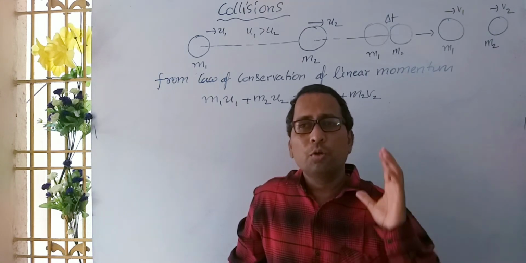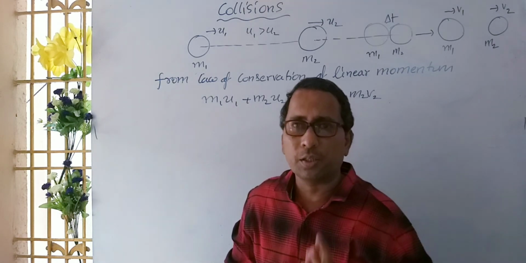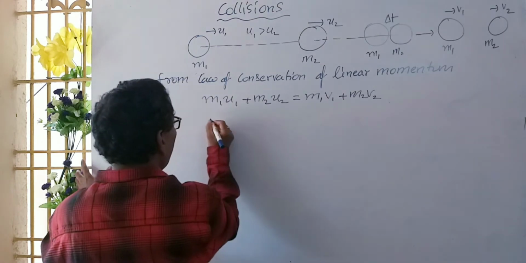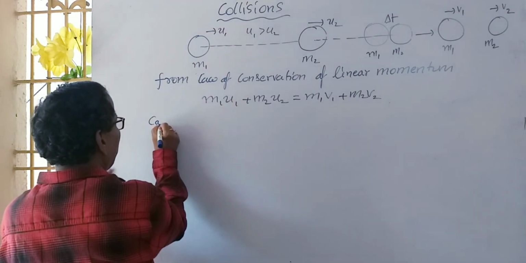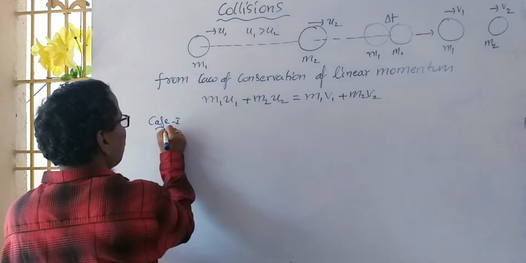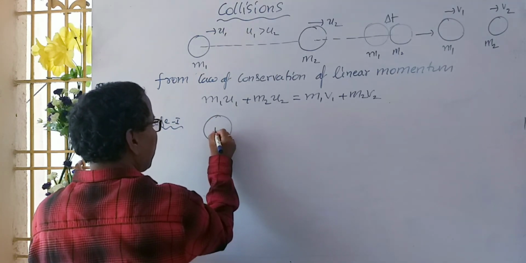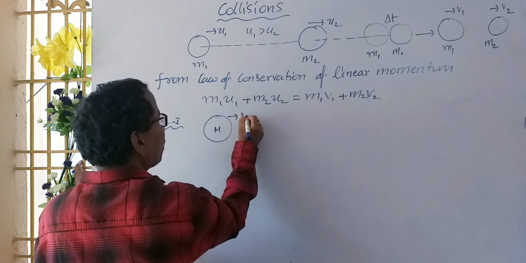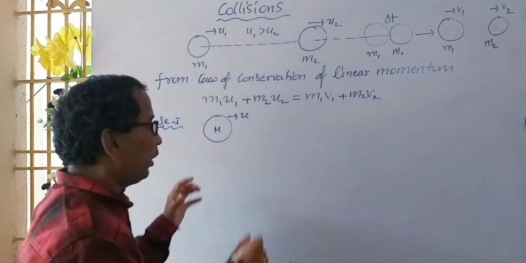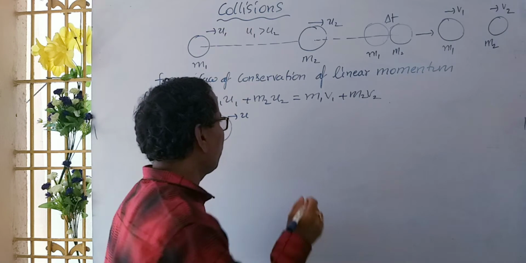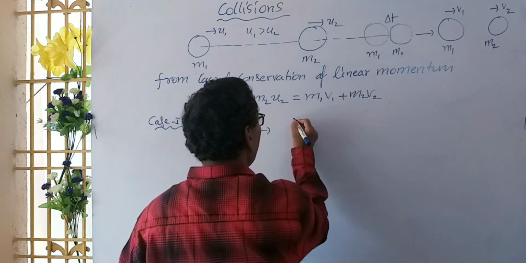Here you can take different cases. Case 1: one body having mass capital M, moving with velocity u, explodes into two pieces.